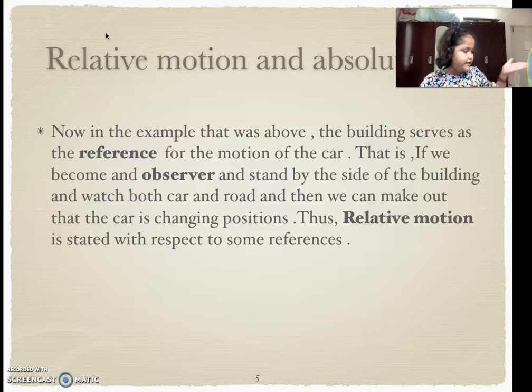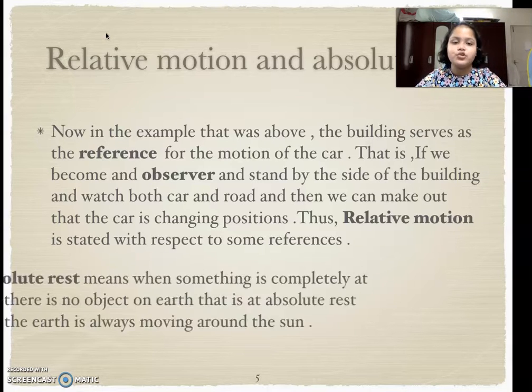Like, I'm standing here, here is the building, here's the road, and the cars are going on the road. I'm seeing the building is not moving, it is a reference. I'm seeing the car and it is changing position. So with the reference of the building, I have come to know that the car is moving. This is what relative motion is. Basically, comparing two things and then getting to know whether it is in motion.